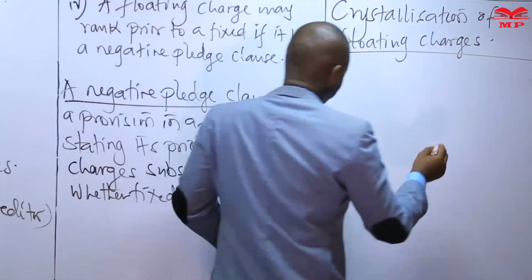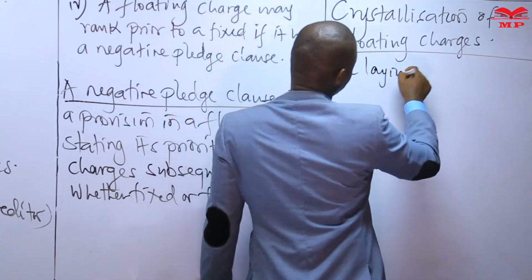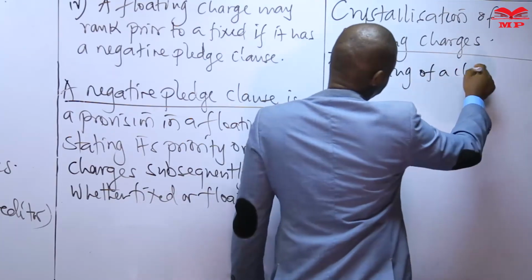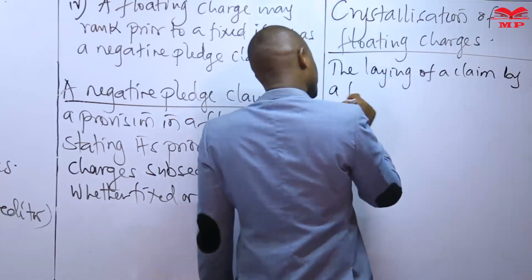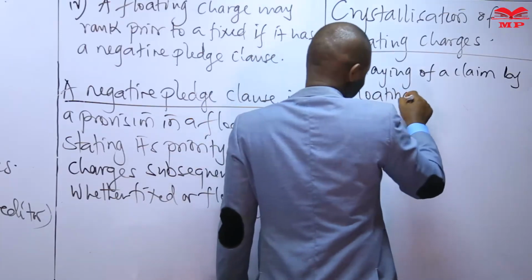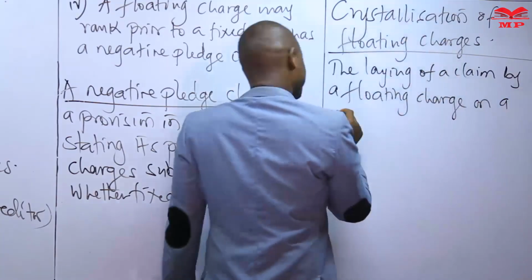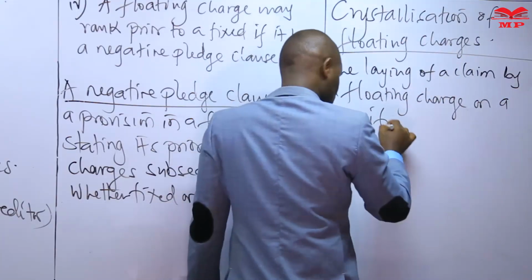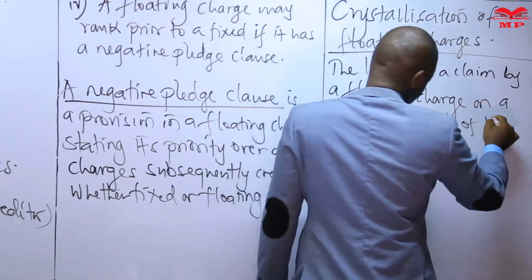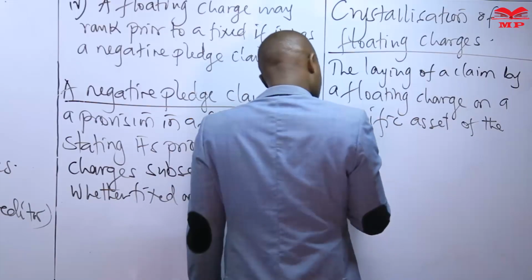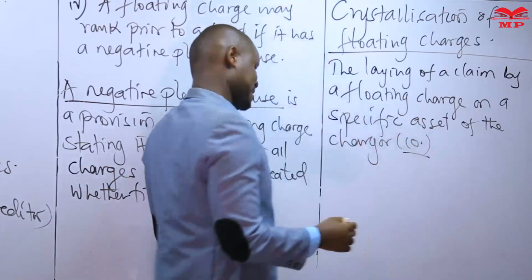So you could describe crystallization as the laying of a claim by a floating charge on a specific asset of the company or the charger. This is the company, that is the borrowing company.